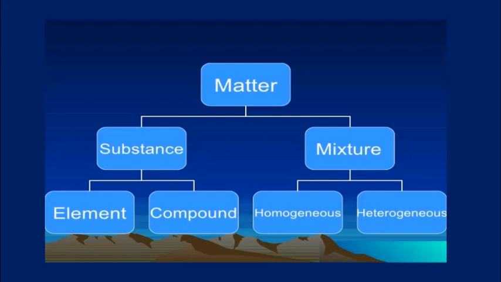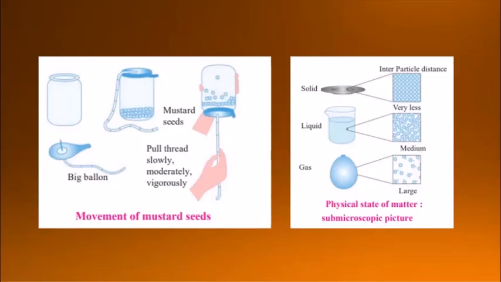If we talk about elements, compounds and mixtures, matter has two types: substances and mixtures. Substances are of two types, elements and compounds, and the third is the mixture. Mixtures can be of two types, homogeneous mixture and heterogeneous mixture. Now, in solids, liquids and gases, an intermolecular force of attraction acts between the atoms or molecules of matter.